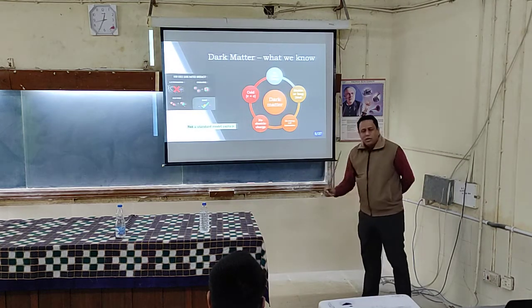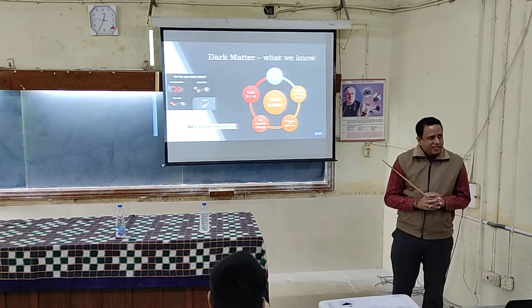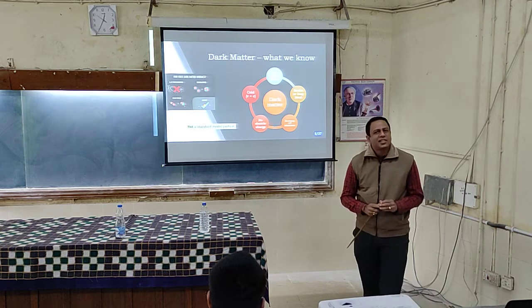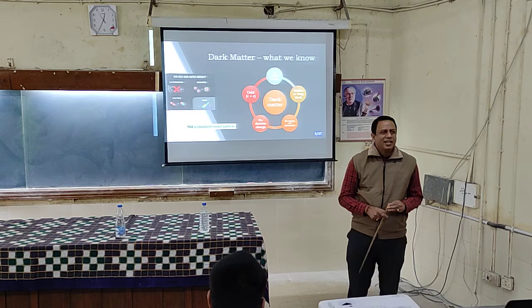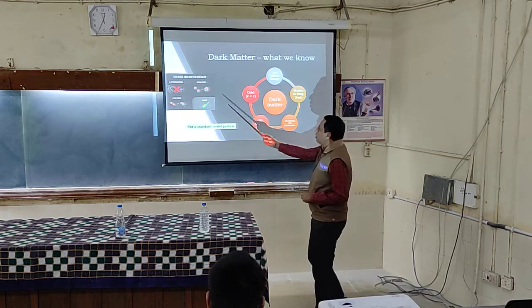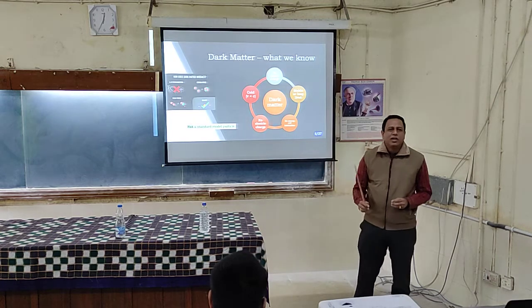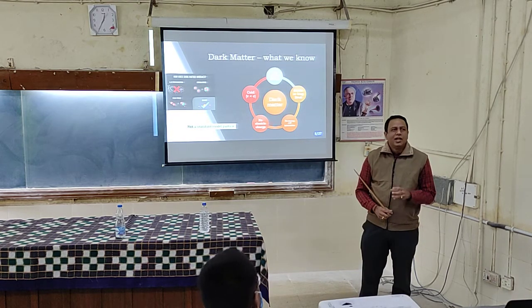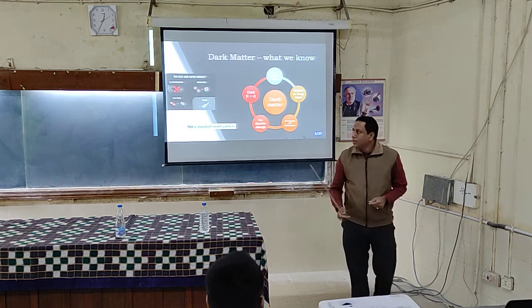Now, do you all know what is the standard model of particle physics? How many kinds of interactions are there in nature? What are they? Strong force. What is strong force? The one which binds quarks and gluons inside hadrons like protons and neutrons, and binds protons and neutrons to form the nucleus.